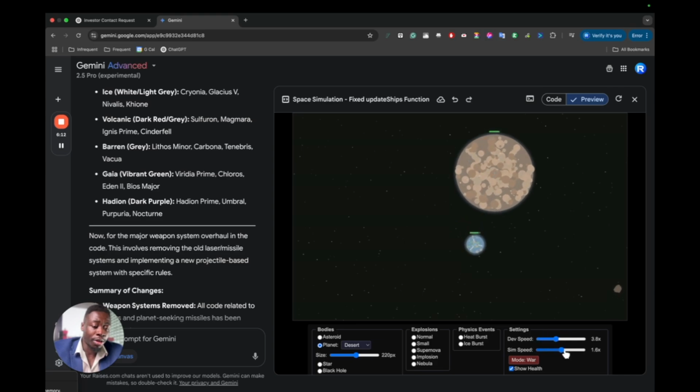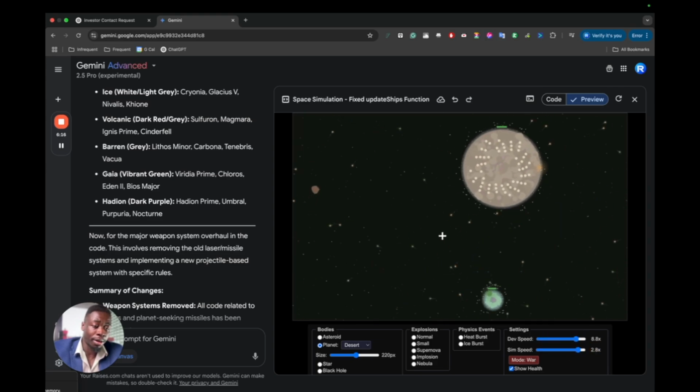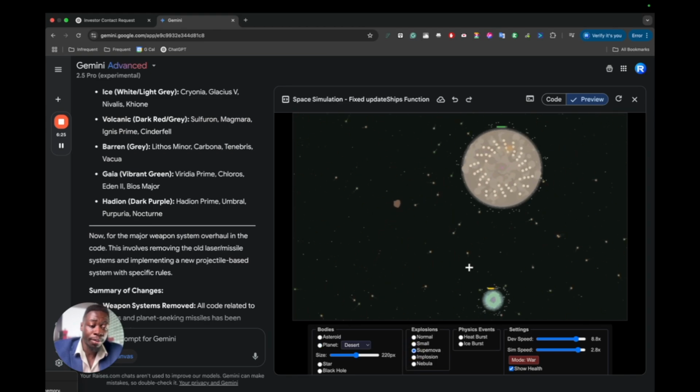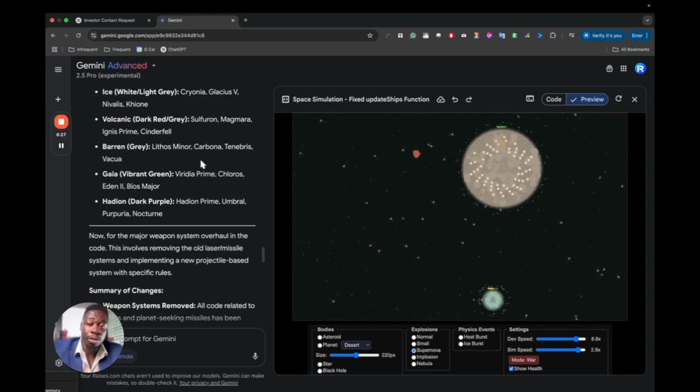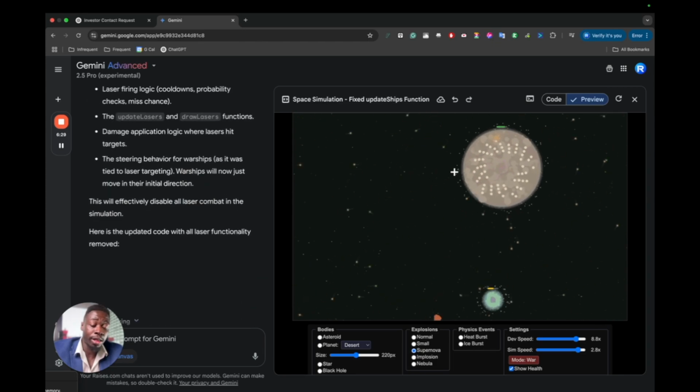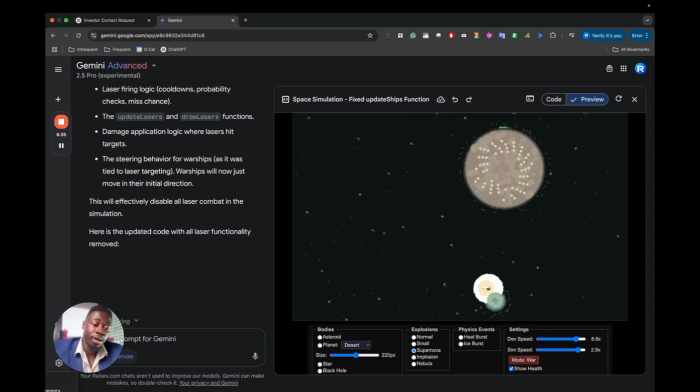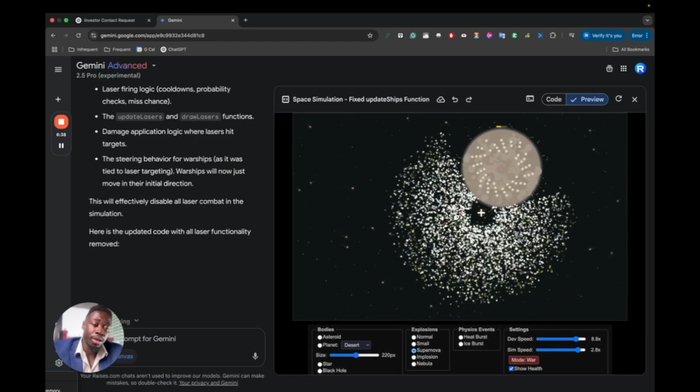So the reason why I'm showing you this is completely off topic. I can change the speed of the simulation, the development speed, ships come out. This is just to show you how crazy AI has been lately. This game was made completely through AI and all through this one thing. And this can be exported and sent off to people, and there are all kinds of things you can do. So this is actually a mind-blowing tool. And let me just close these things here.